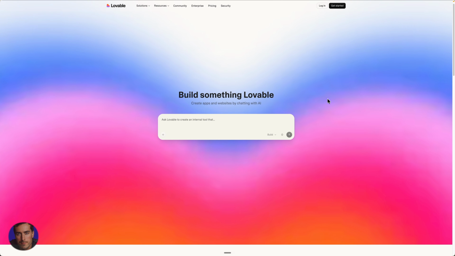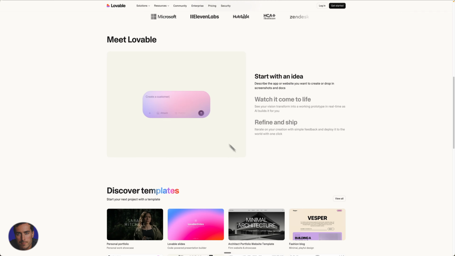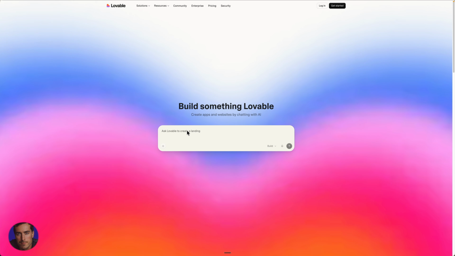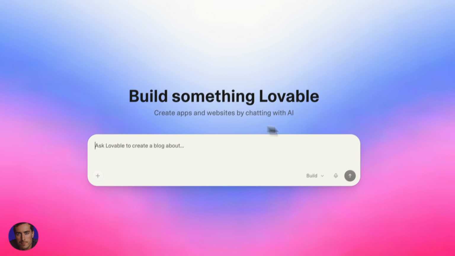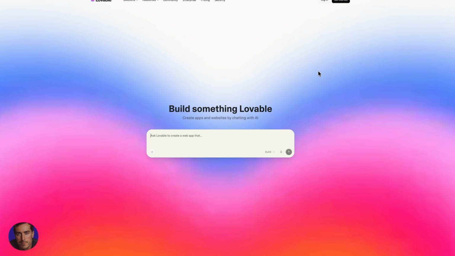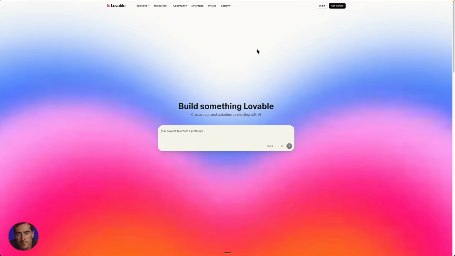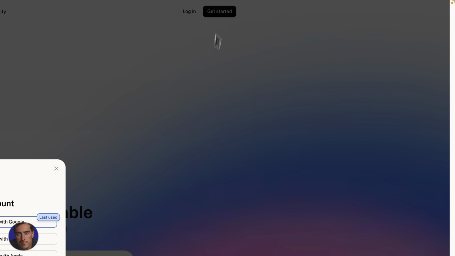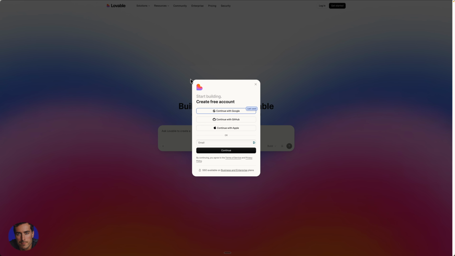You'll find yourself on a page like this, or very similar, depending on how Lovable change their pages over time. Very simply, you can enter your prompt here and just start building. But either way, it will prompt you to get an account. So once you click that link, you find yourself here, we will click on Get Started at the top right here. So click on the Get Started button. And now this is how we will sign up for Lovable. So you can start building, you can get your free account.